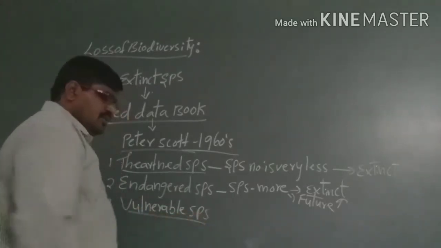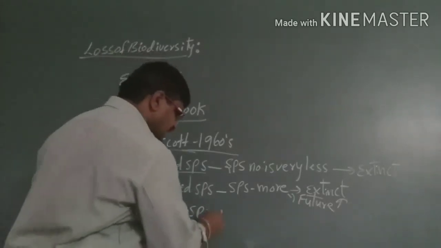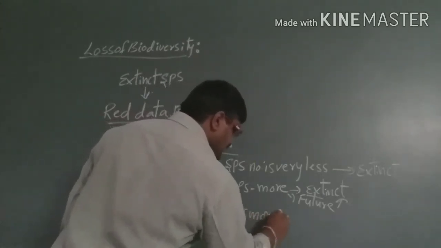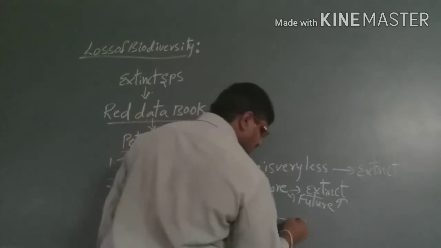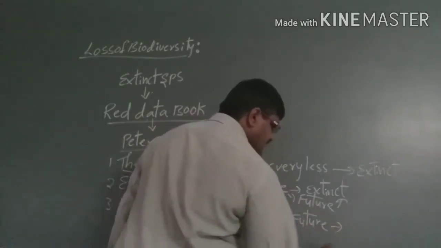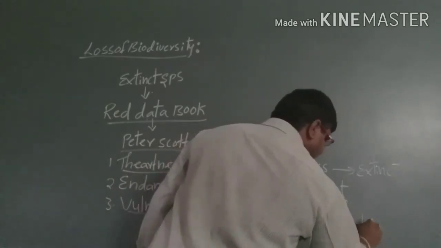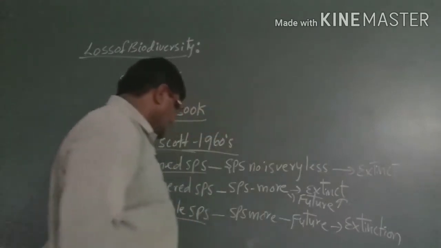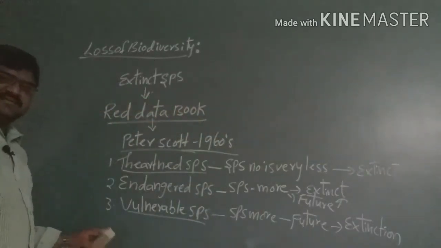Vulnerable species are also present in larger numbers. If you neglect them, in future these species will also become extinct. Such species are called vulnerable species.